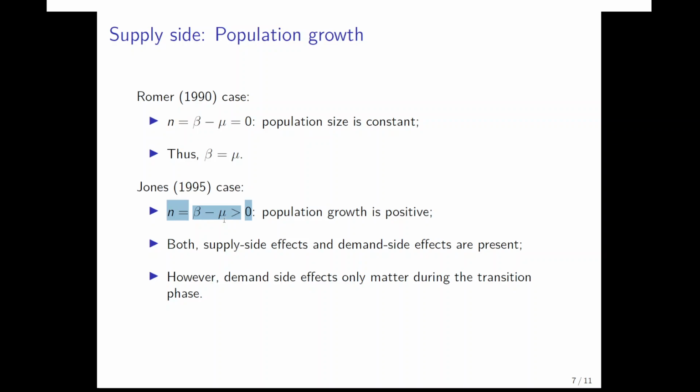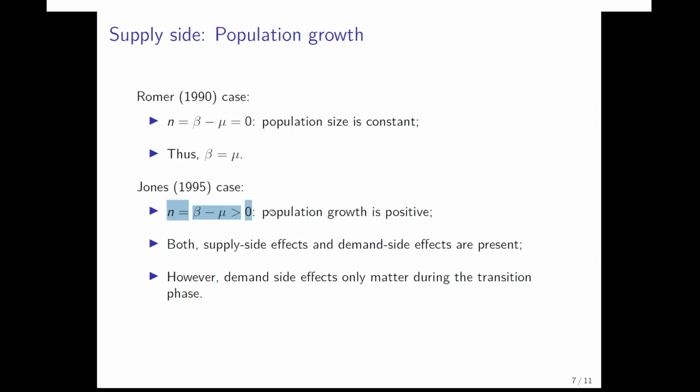And then what we have is that in the Jones framework, both the supply side effects and the demand side effects are present during the transition towards the long run balanced growth path. And in the long run, the economic growth rate is determined by population growth. We already know this from the chapter on the Jones model. So in the long run, only the supply side or the production side effects matter for economic growth in the Jones case, and the demand side effects die out during the transition. They matter during the transition, but not in the long run balanced growth path.